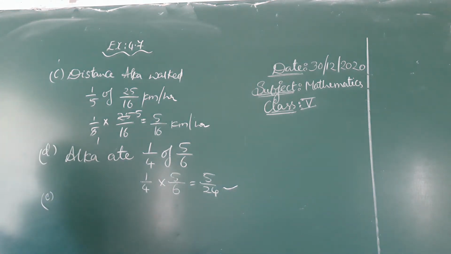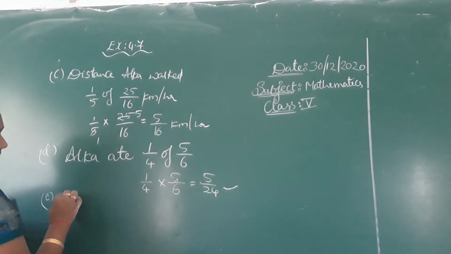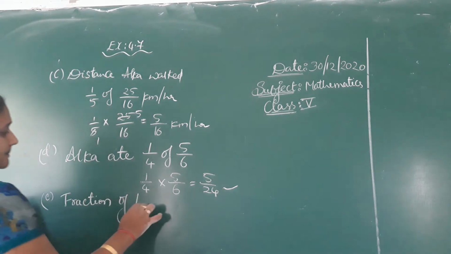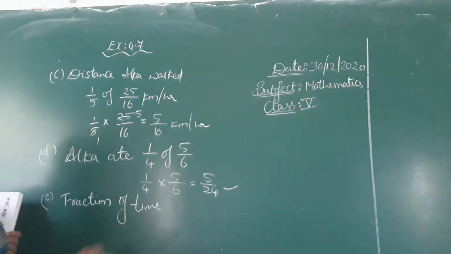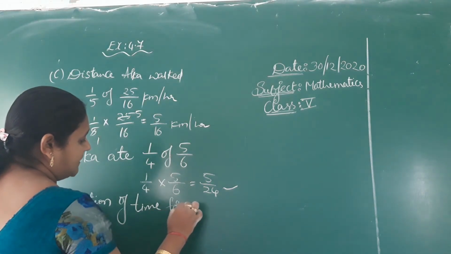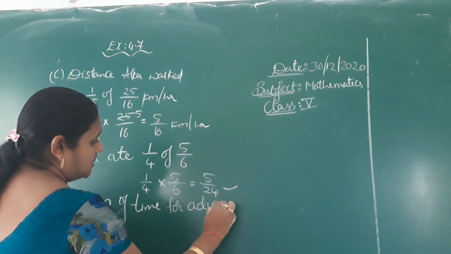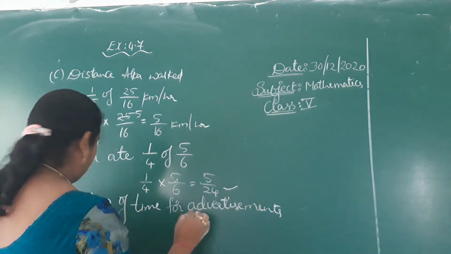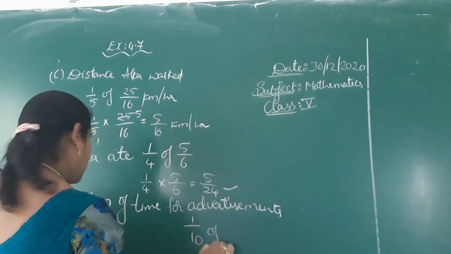They all sat to watch a television program for half an hour, and advertisements took 1/10 part of that. So the fraction of time advertisements took. 1/10 of half an hour.